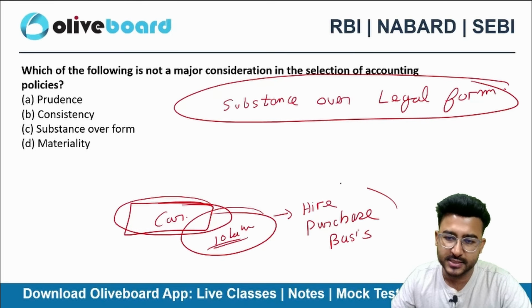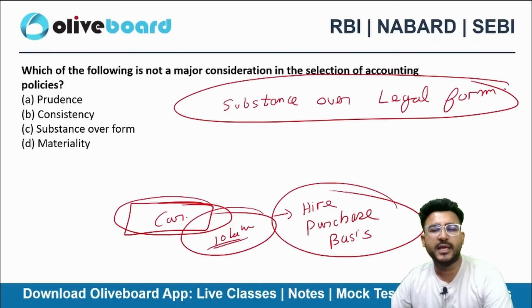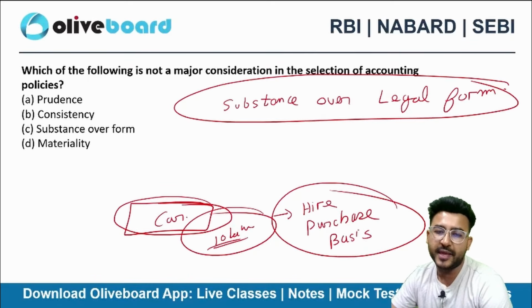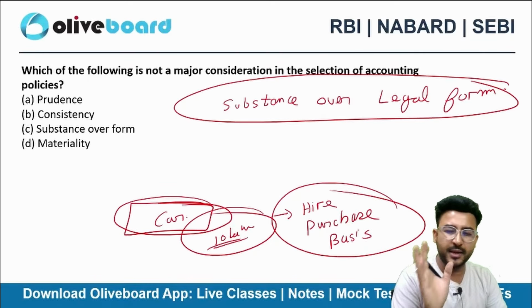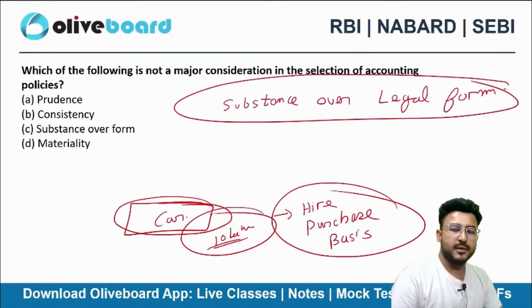What is hire purchase? Every year you will be paying, say for example, 2 lakh rupees.